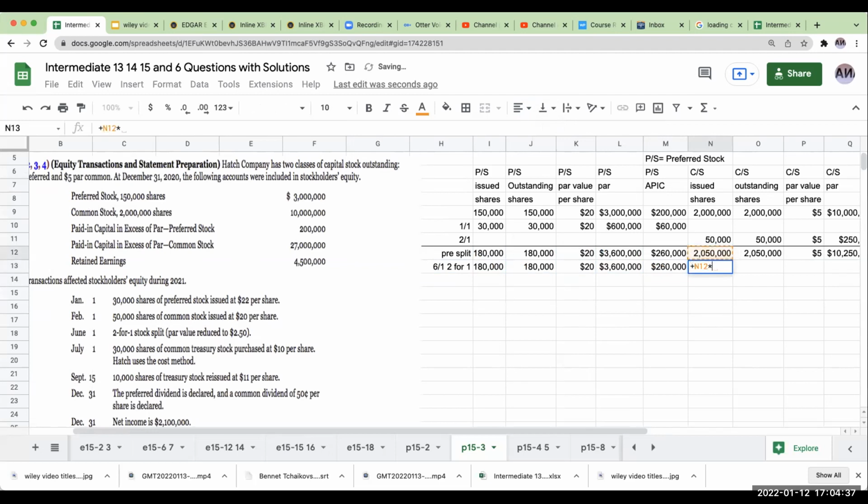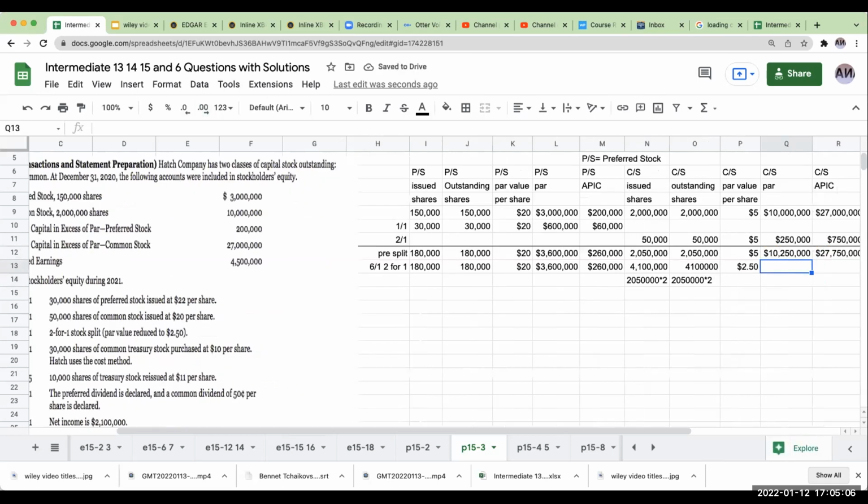However, my common issued shares are going to increase by 2, or basically the 2-for-1. Okay, so this is 2,050,000 times 2. This is also going to be 2,050,000 times 2. My par value per share will decrease, right? So this is now going to be at 250.